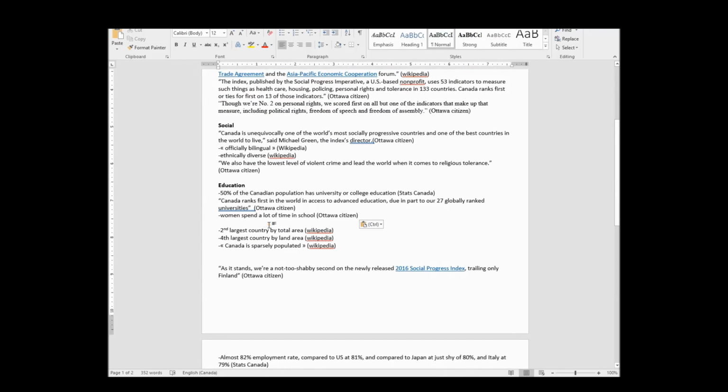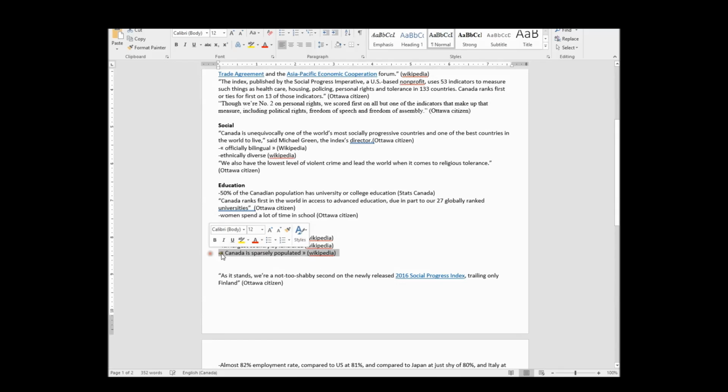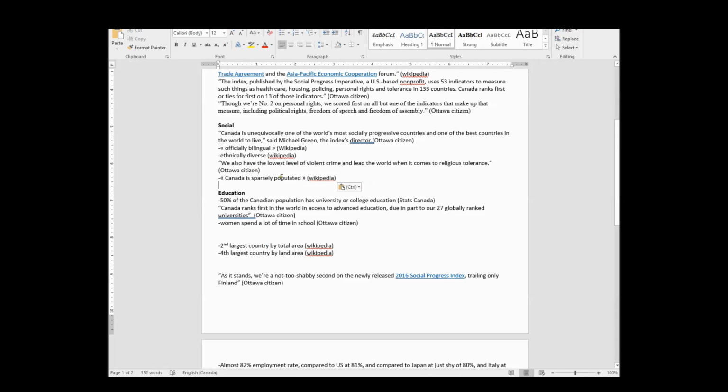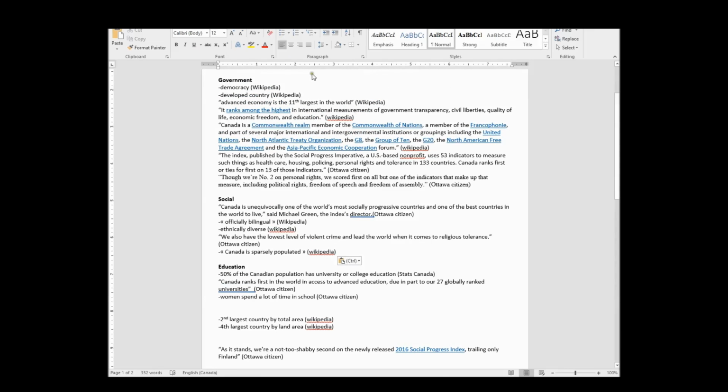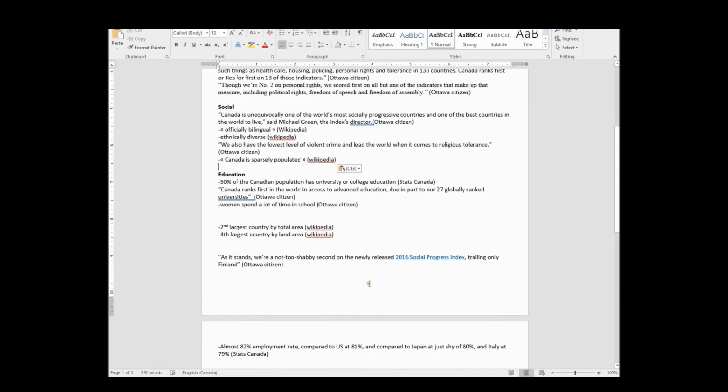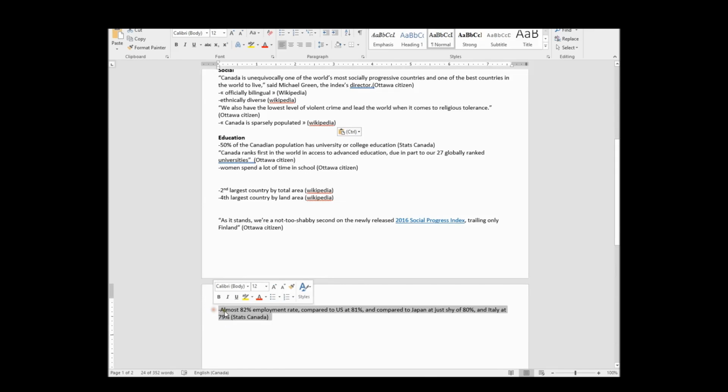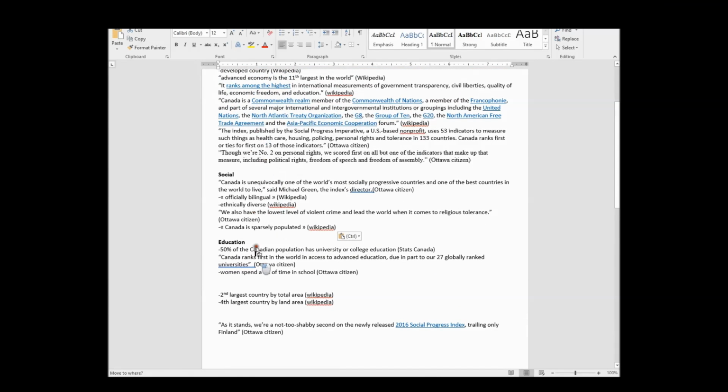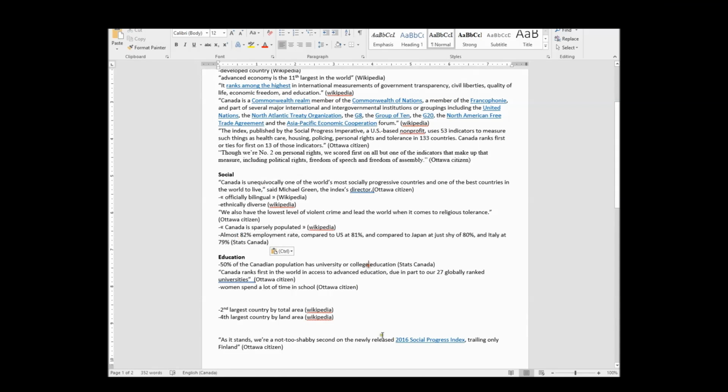Then I have, okay, so sparsely populated. I'm going to move this to social because that just means you don't have a lot of people living in the same area. Even though we do actually, sorry, that means that's bad. You take the entire size of Canada and the number of people, and you divide it up evenly, and each person gets a lot of land, is what that means. So, yes, that's done by the government. All of this could, in theory, fit in with the government. So I might have to actually change the government title to something else later. But whatever, this is just the beginning. What is this? Employment rate. That's a tricky one, because I could put it into social, I could put it into government. I don't know. Let's just put it into social for now and just see what happens.